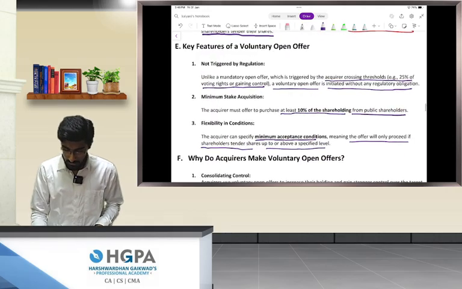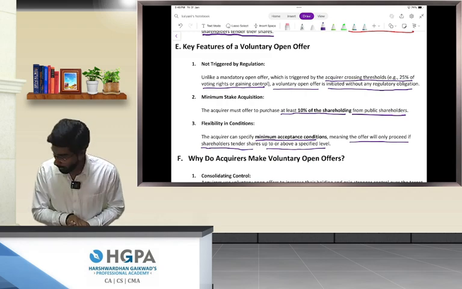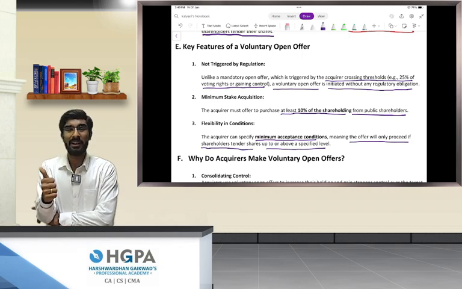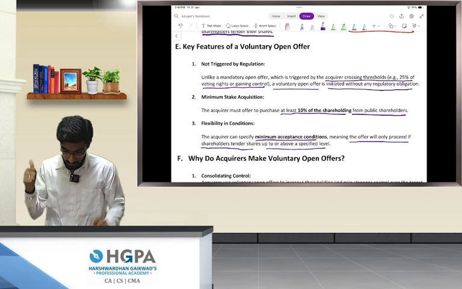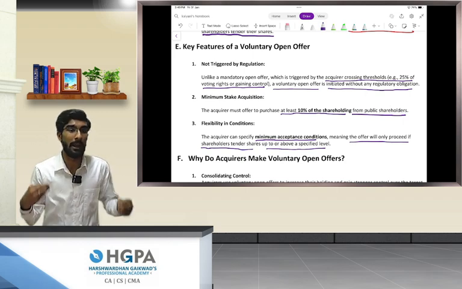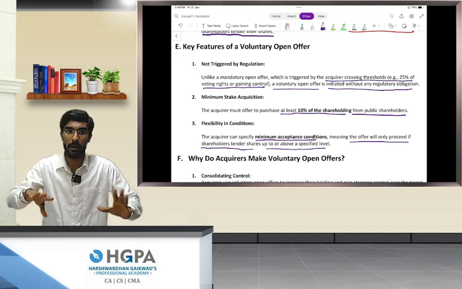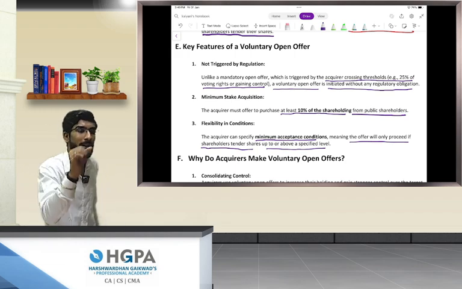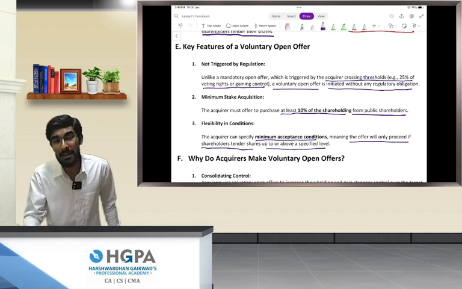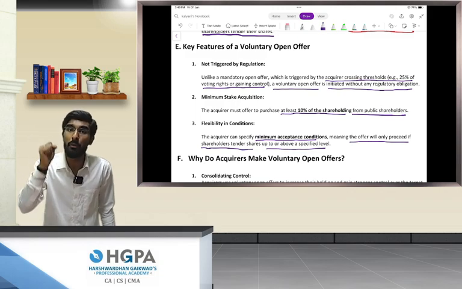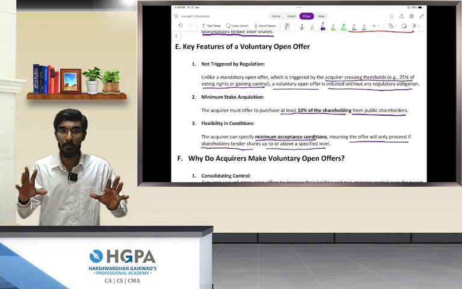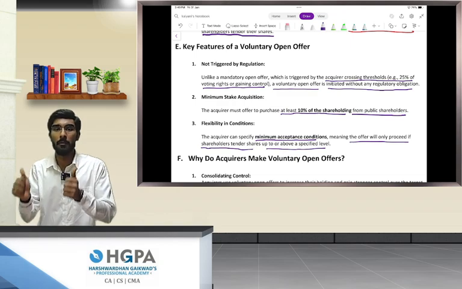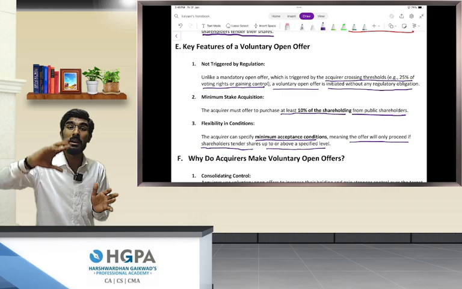Let's understand the key features of voluntary open offer. 3 things we are going to learn. Number 1, it is not triggered by any regulation. We have learned that. Number 2 is minimum stake acquisition. If an acquirer makes a voluntary open offer, he cannot say that I want to acquire a 9% stake, an 8% stake, or a 5% stake. A minimum of 10% should be offered through the voluntary open offer, then only the voluntary open offer will be valid. This is from the SEBI point of view.